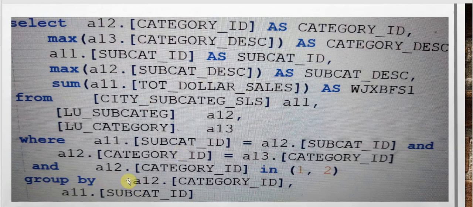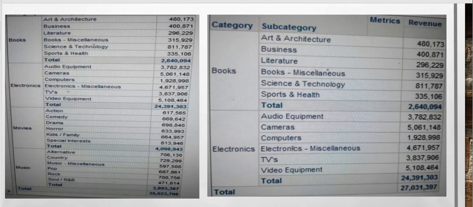The additional thing will be the where clause will contain the category ID in 1, 2. If we see the output, it is a normal output for all the subcategories. Since we have only books and electronics categories here, only those will be shown, for each subcategory as well.